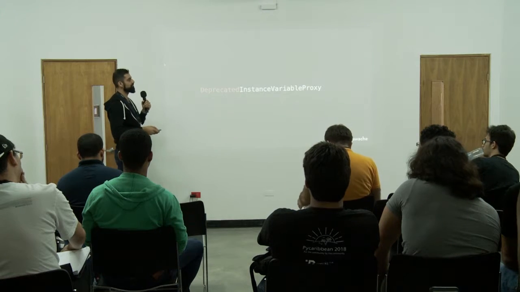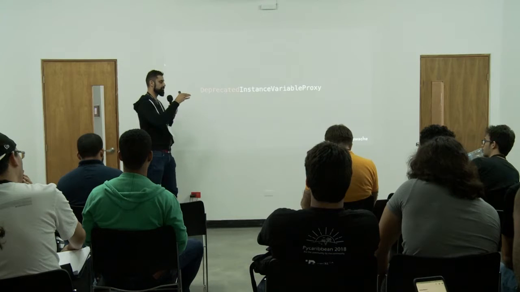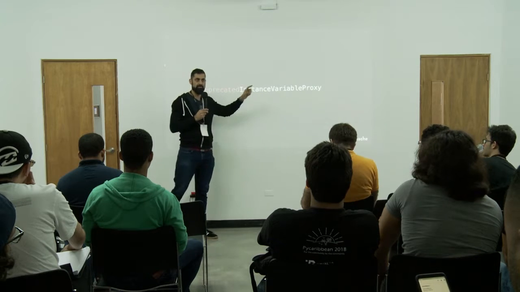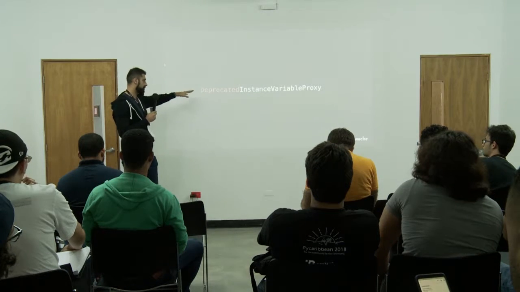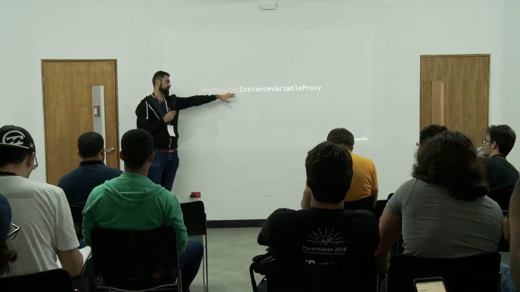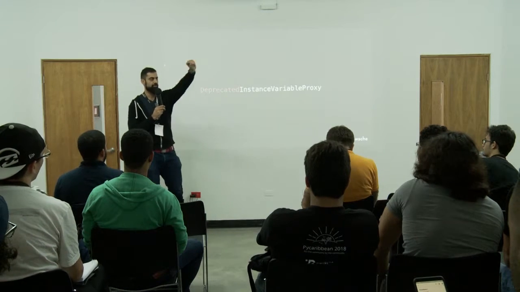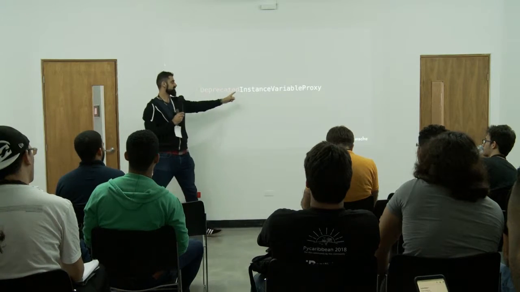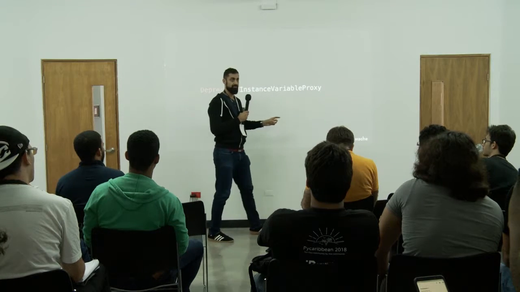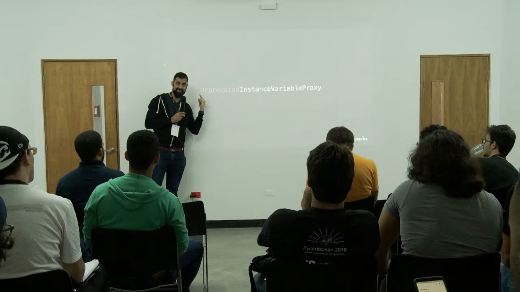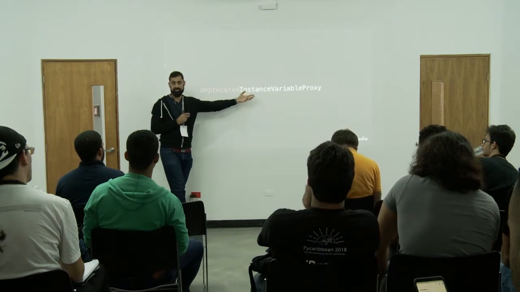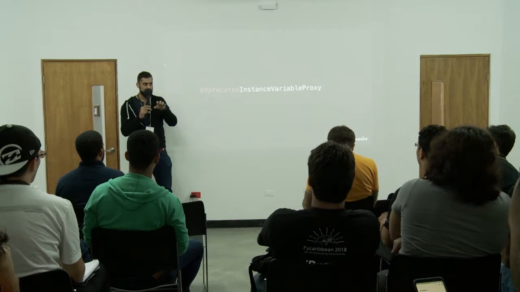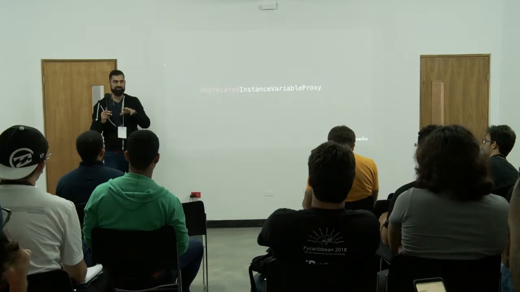So what can you do? Well, let's dig a little bit deeper. Sometimes when you serialize an object using various libraries, it will put the name of the class in the key. So by looking through some of the keys in Memcache, Orange discovered deprecated instance variable proxy. Okay? So deprecated is the key thing. Instance variable proxy had a vulnerability. They released a new version and put deprecated against the one which had the known vulnerability. So imagine, as a developer, they had to change their code to write new deprecated instance variable proxy. There's no excuse here, right?